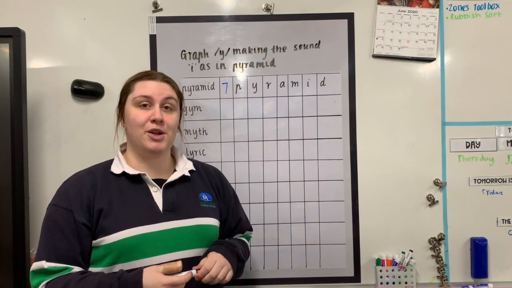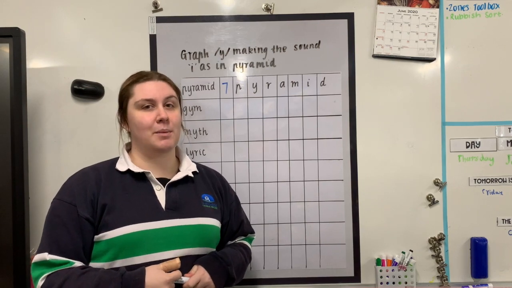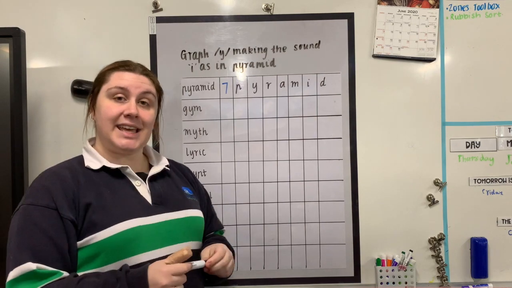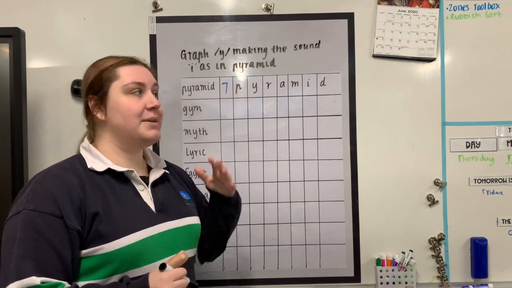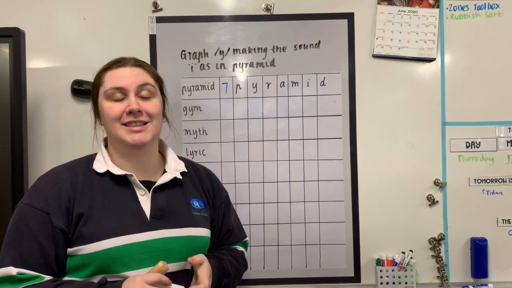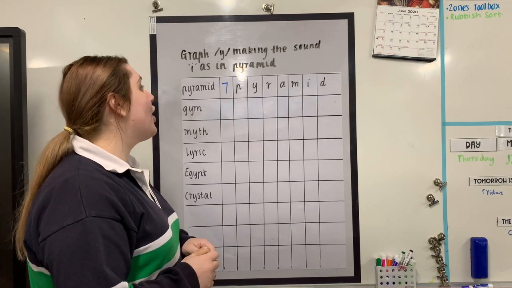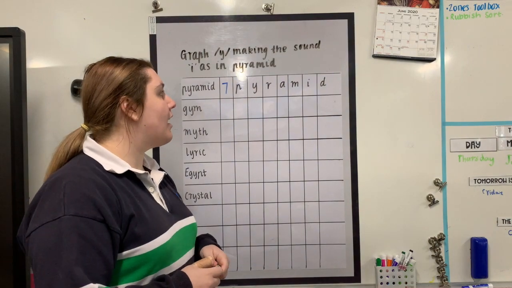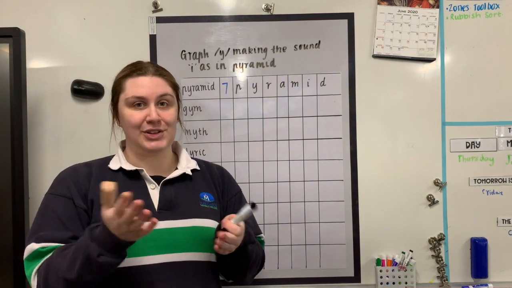If you had to spell the word pyramid, what might be the tricky part to remember? Perhaps it is our grapheme Y making the sound I. I'm going to spell this to you and I want you to spell it back to me the same way. P, Y, R, A, M, I, D. Your turn.